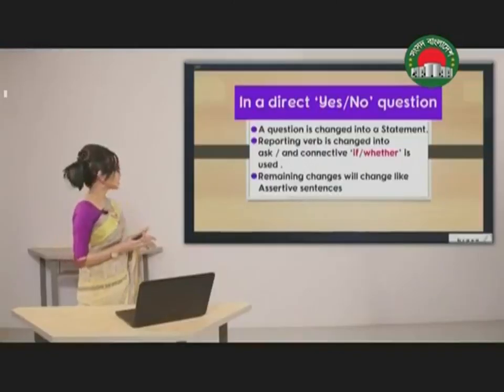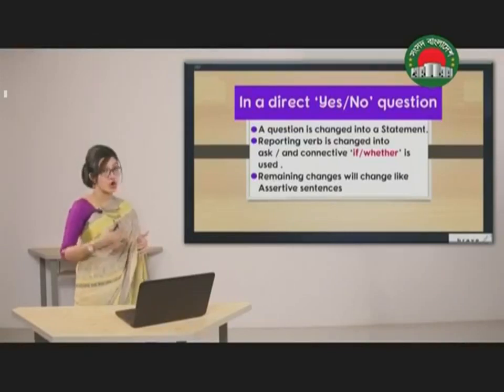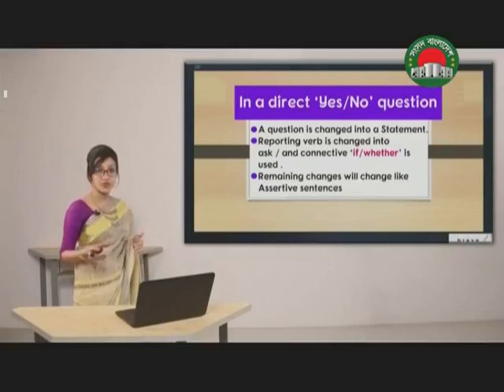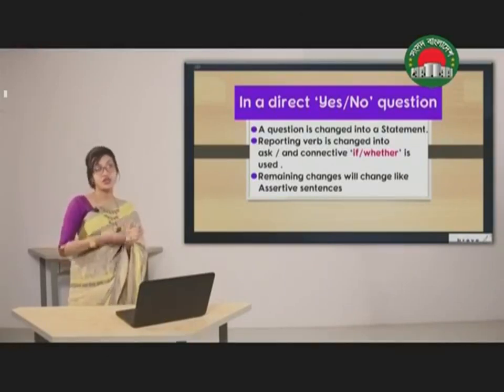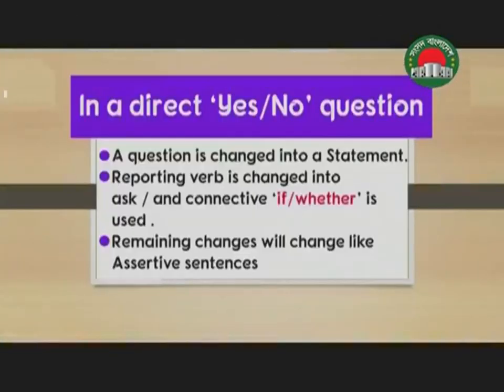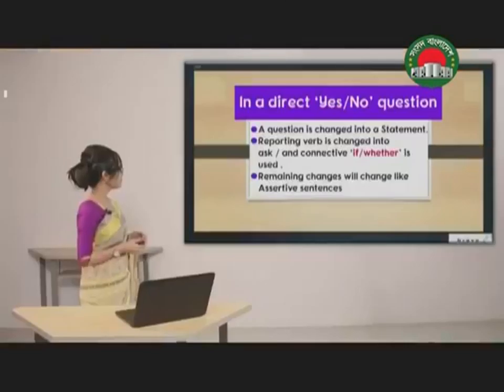So whenever you ask a yes or no question and you are changing it from direct to indirect, we have to change it as a statement and not as a question. You have to remember that in indirect speech, whatever we write must be in assertive form or statement.